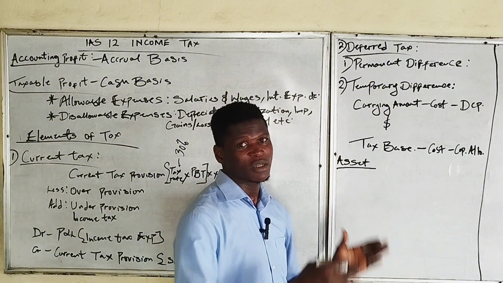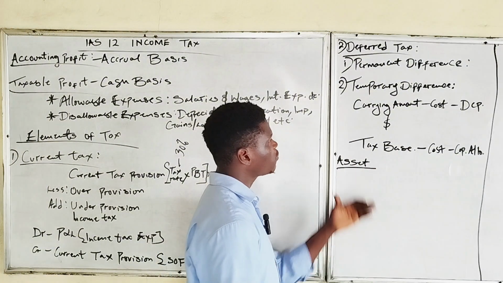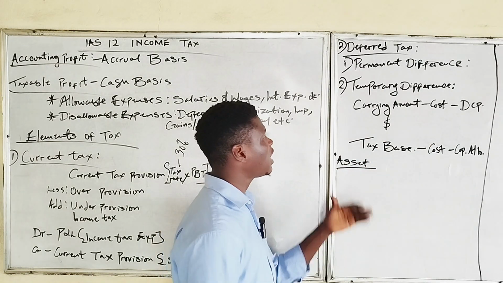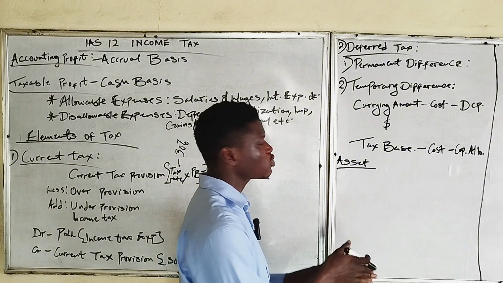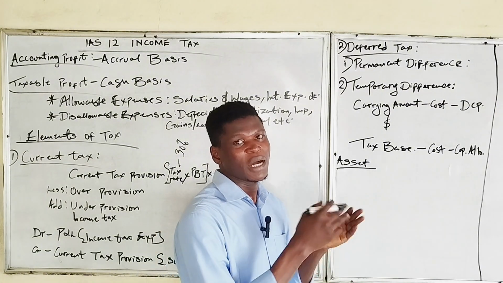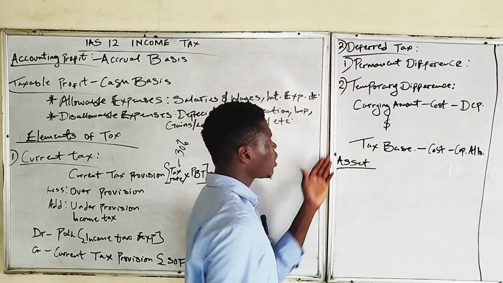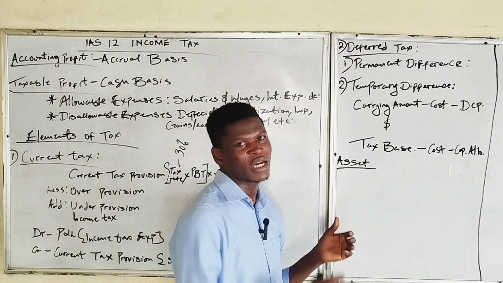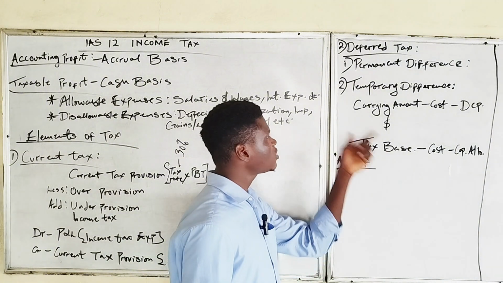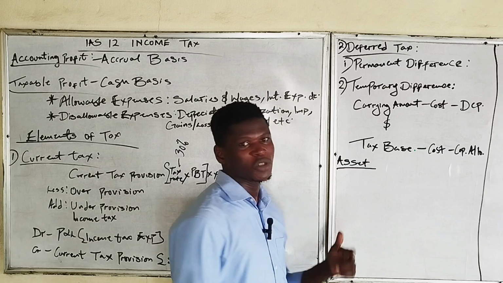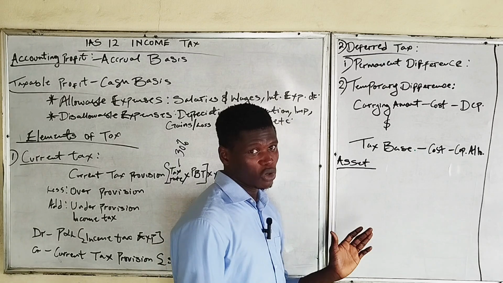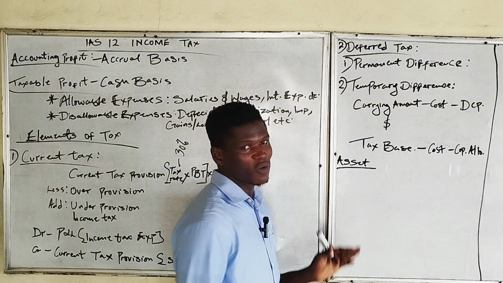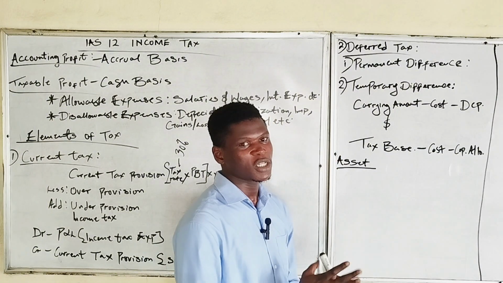Carrying amount is the worth of an asset on the face of our accounts. Those values we see on the statement of profit or loss, financial position, and changes in equity are all at carrying amount, which is the present or current worth of an asset or liability as at a particular date. Tax base includes tax computation, which results in allowable and non-allowable deductions. While calculating taxable profits, we include these deductions, which give rise to our income tax. But temporary difference arises when there is a difference between the carrying amount and the tax base of an asset or liability.